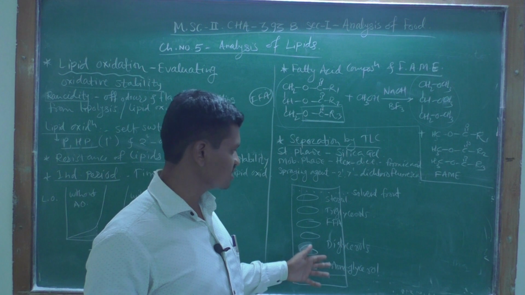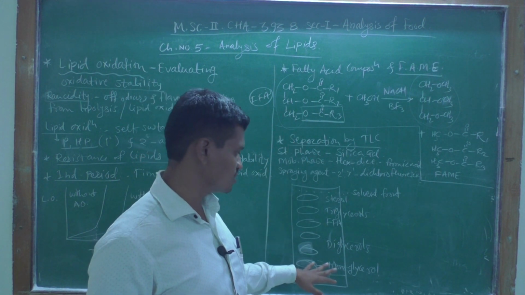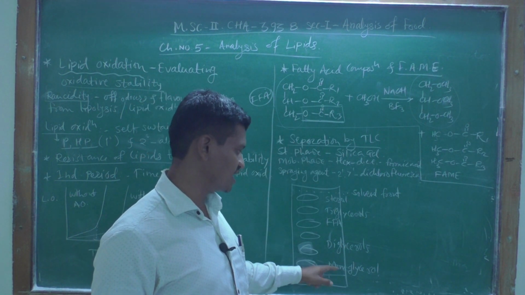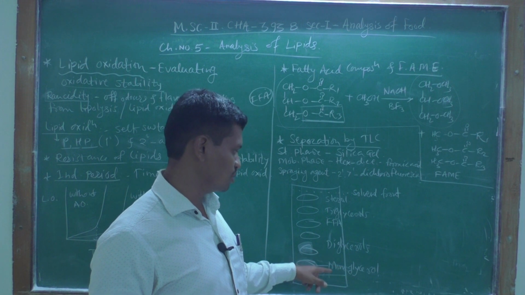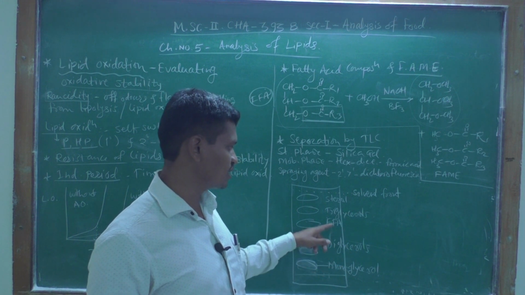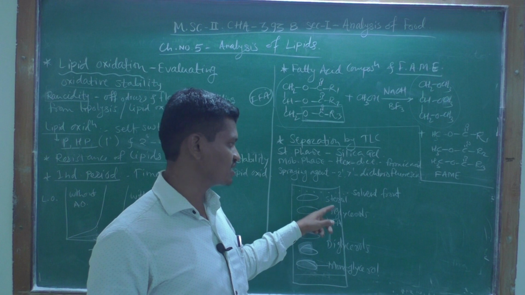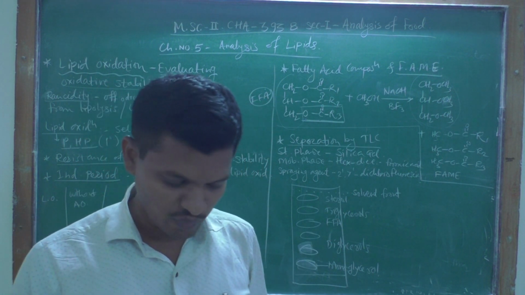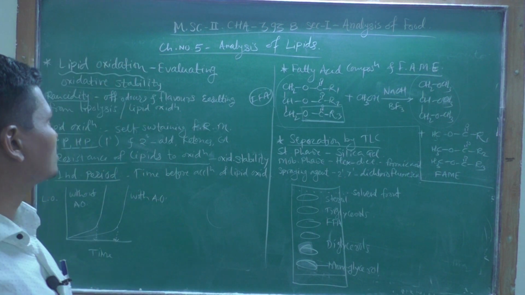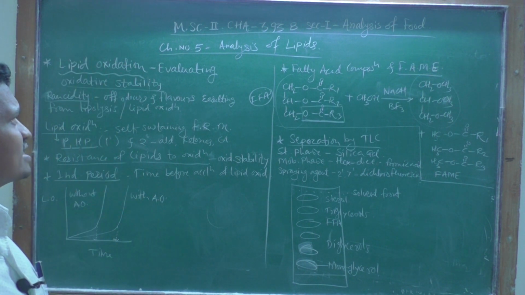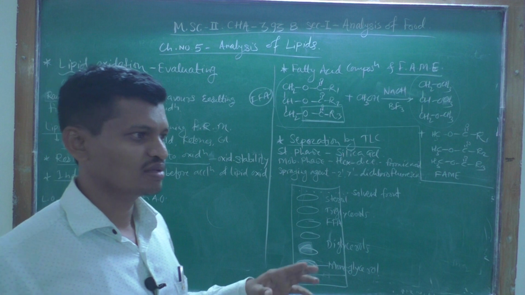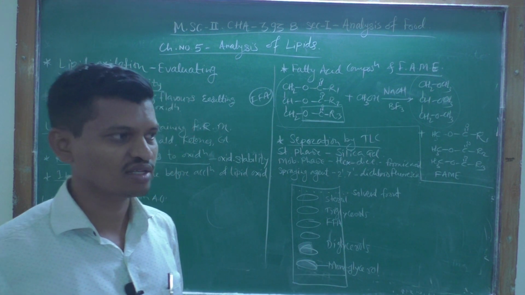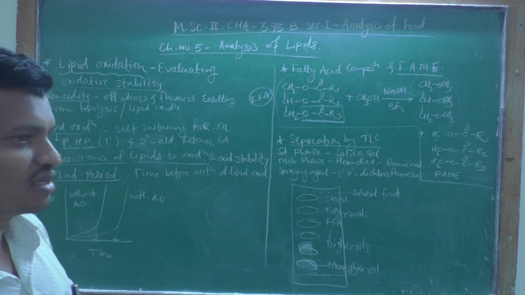Then these are the separated different components, that is monoacylglycerol, diacylglycerol, then free fatty acids, triacylglycerol, steroids, etc. Okay, so this is the way that we can analyze all these fatty acids and lipids and oils by the different techniques.